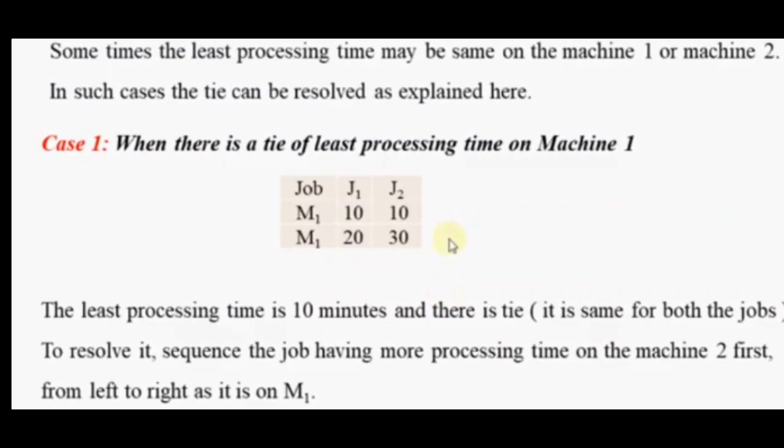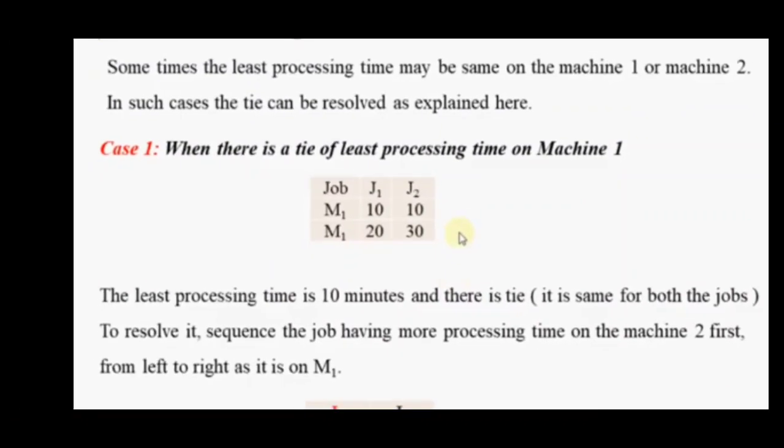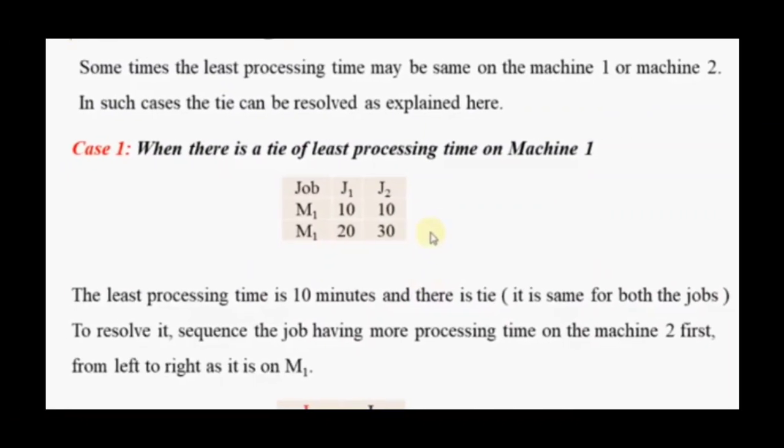For J1 the opposite machine value is 20 minutes, and for J2 the processing time on the M2 machine is 30. Which is the maximum value? The 30 minutes will be the maximum processing time on the opposite machine, that is on the M2 machine. In such cases J2 will be considered as the first job to be sequenced, and only then can we go for J1.